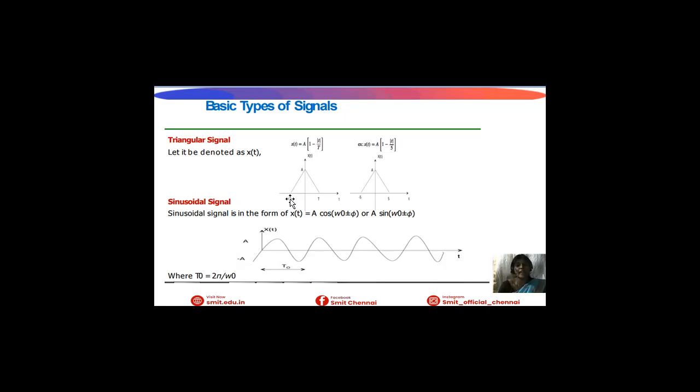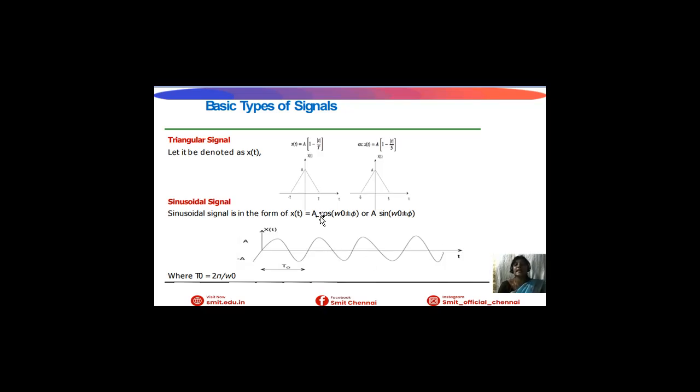Here time period will be same as T. Not like rectangle signal, it will be same as T. For example, if 5 will be the time period, for a negative phase it will be minus 5. For positive phase it will be plus 5. Amplitude will be A.